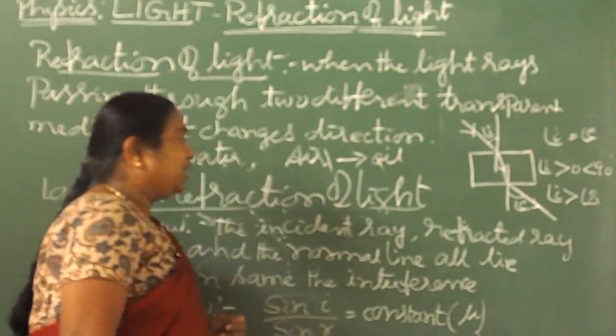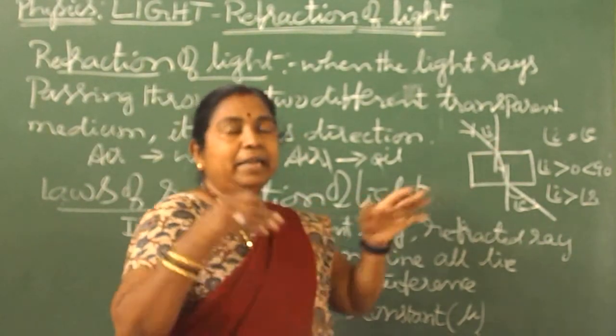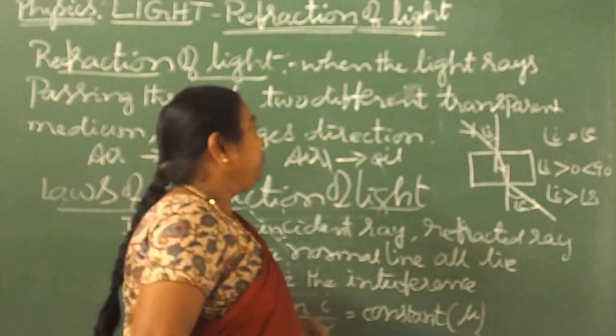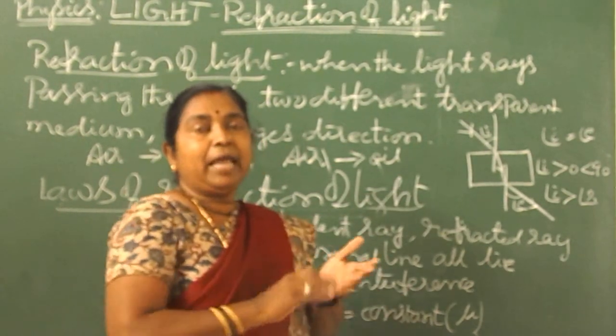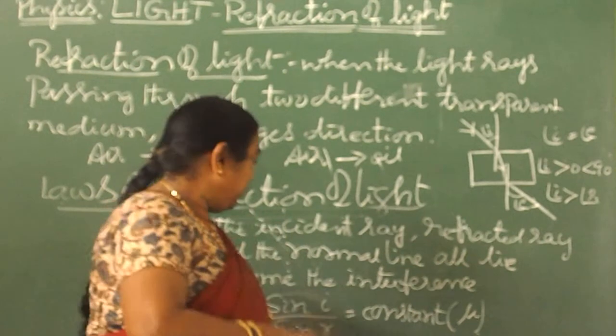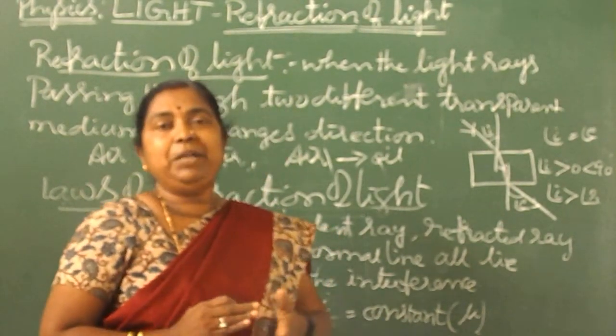The first law indicates that the incident ray, refracted ray and the normal all lie in the same plane, that is on the board only. Whereas the second law says the ratio between the angle of incidence and the angle of refraction is always constant, depending upon the optical density.